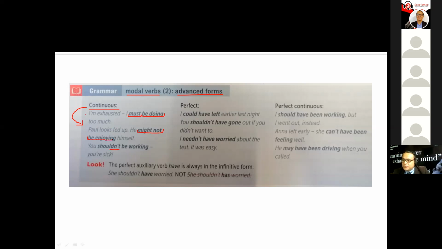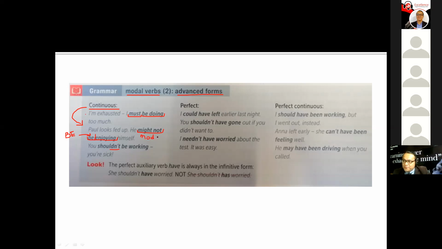Be enjoying. Now remember that in the continuous form, we need an element of the verb to be, right? Okay, now we're using the verb in the base form. Why? Because we have a modal. The modal is might not.